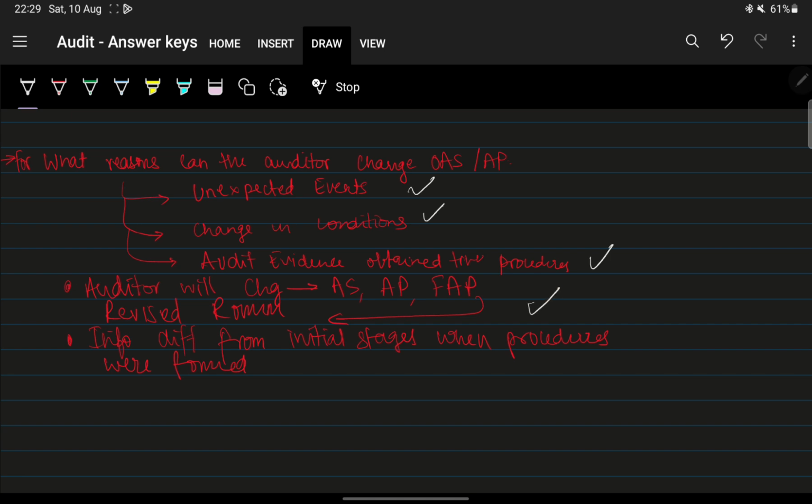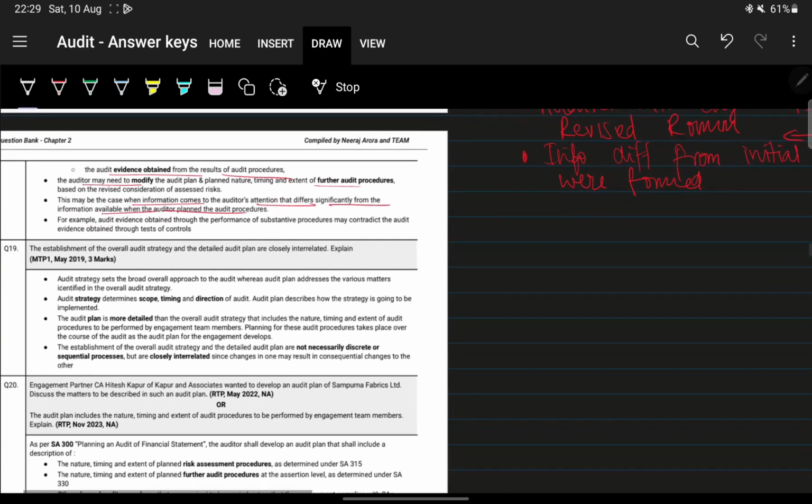And secondly, this can happen when there is a deviation or difference between the information received and the information that was available during the initial stages when the procedures were formed. Okay, that's all.